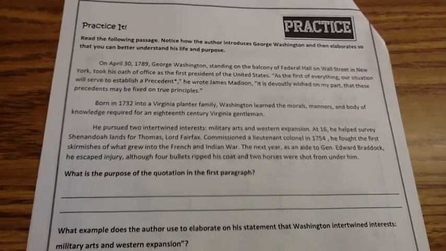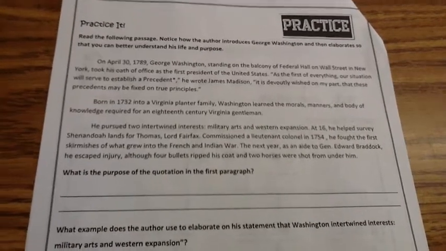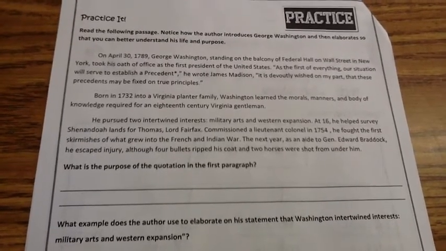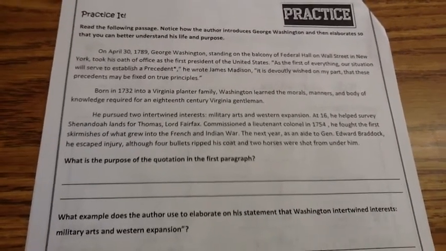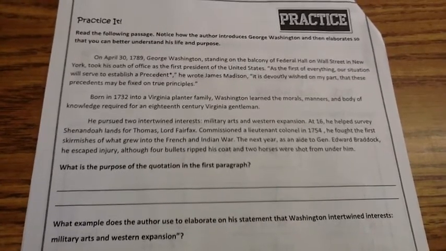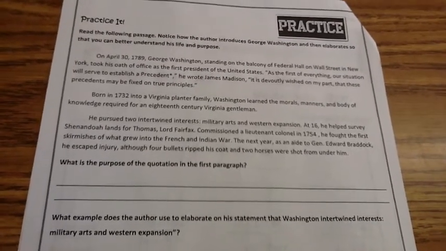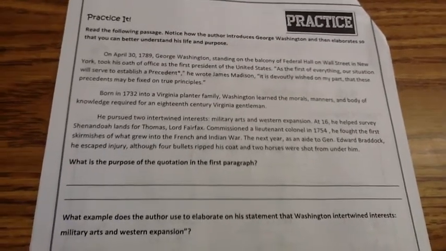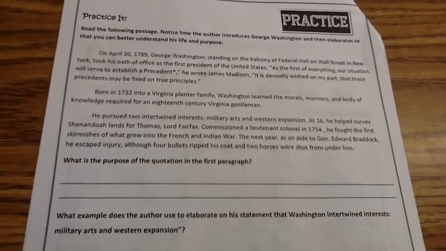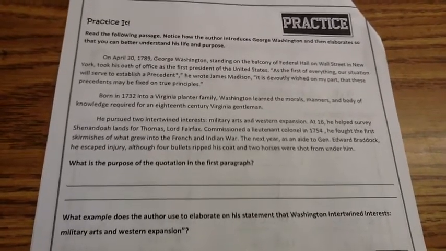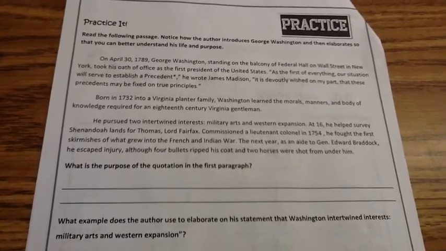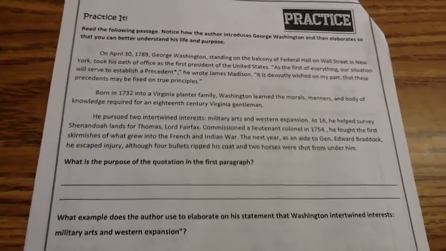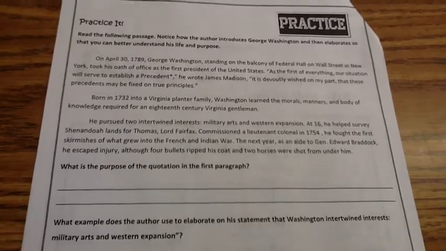Born in 1732 into a Virginia planter family, Washington learned the morals, manners, and body of knowledge required for an 18th century Virginia gentleman. He pursued two intertwined interests, military arts and Western expansion. At 16, he helped survey Shenandoah lands for Thomas, Lord Fairfax. Commissioned a lieutenant colonel in 1754, he fought the first skirmishes of what grew into the French and Indian War. The next year, as an aide to General Edward Braddock, he escaped injury, although 4 bullets ripped his coat and 2 horses were shot from under him.